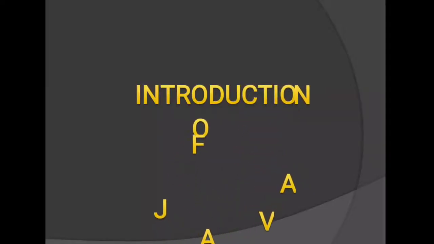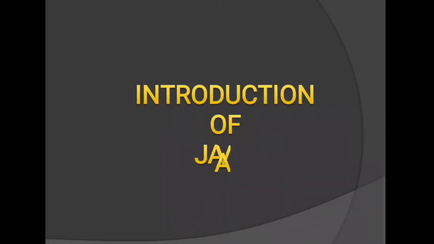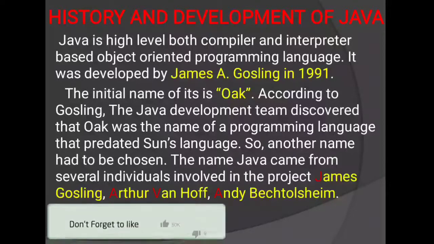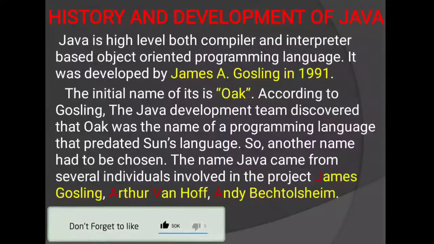Let's start the topic. History and development of Java. Java is a high-level, both compiler and interpreter-based, object-oriented programming language. It was developed by James A. Gosling in 1991.